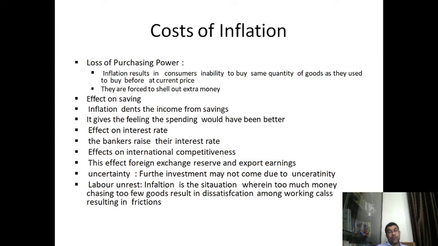The cost of production of commodities will increase. This also affects foreign exchange reserves and export earnings, which will take a severe dent, and there will be a condition of uncertainty. People don't know what is going to happen in the future.